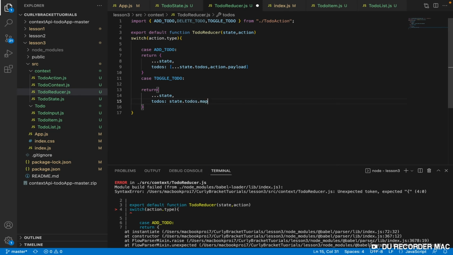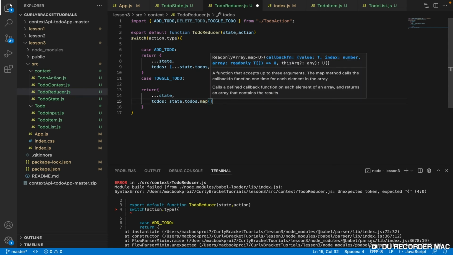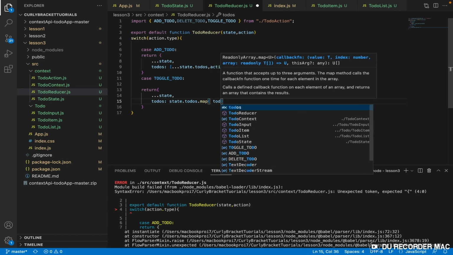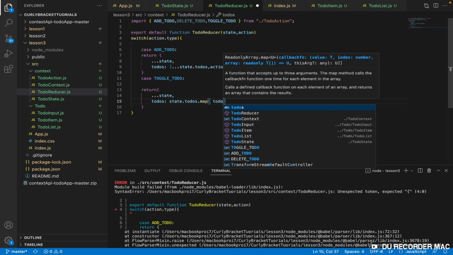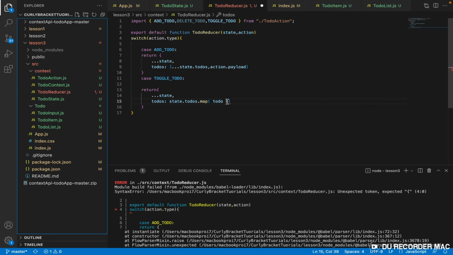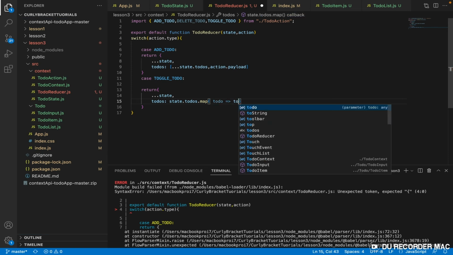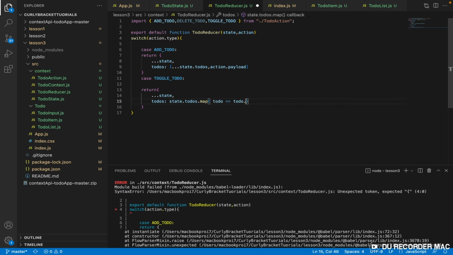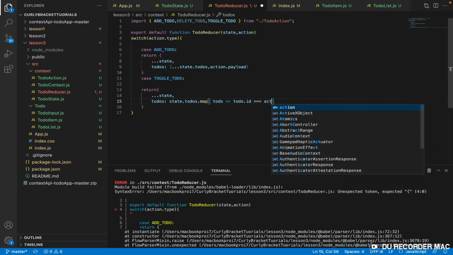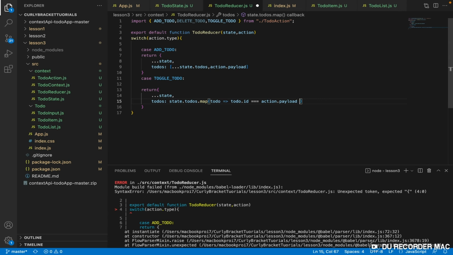So we want you to map into the to-dos, and every item in the to-dos, let's call it to-do item, or let's just call it item. Let's just call it to-do, right? In our to-do, we want you to find where to-do ID is equal to action.payload.